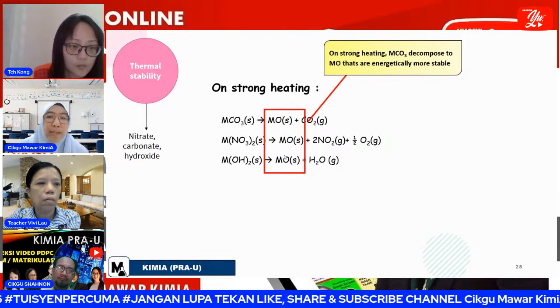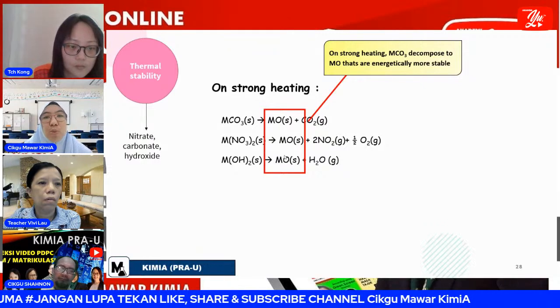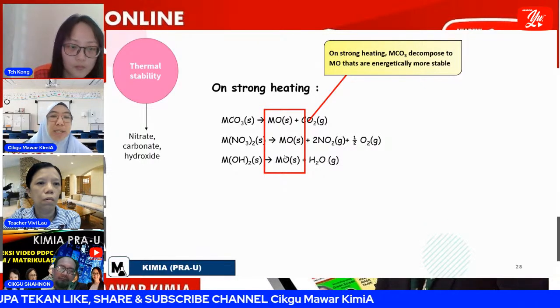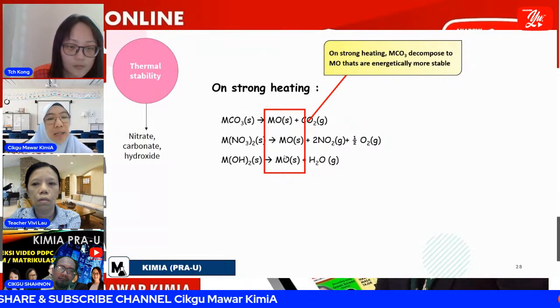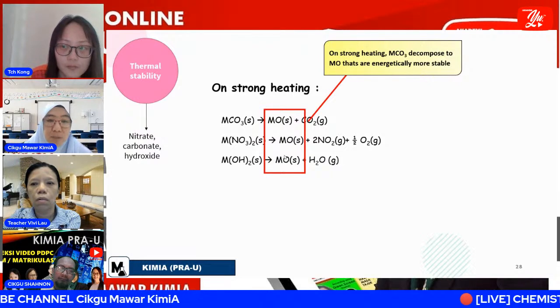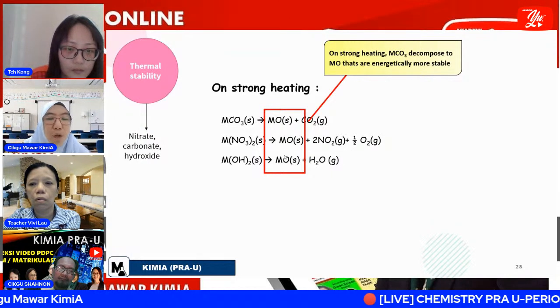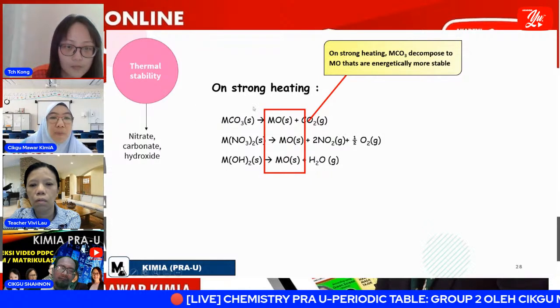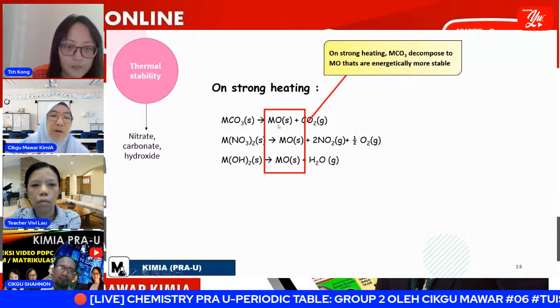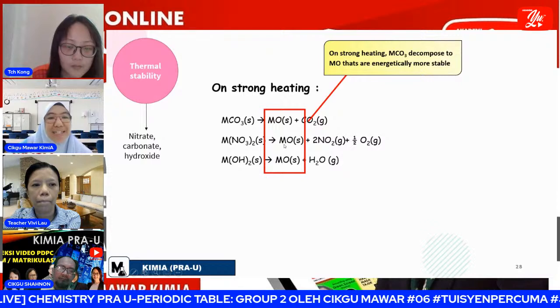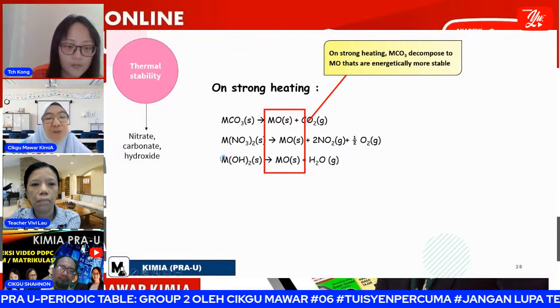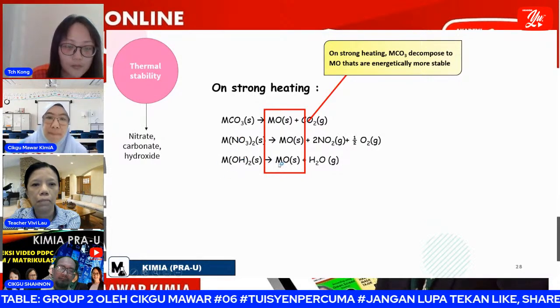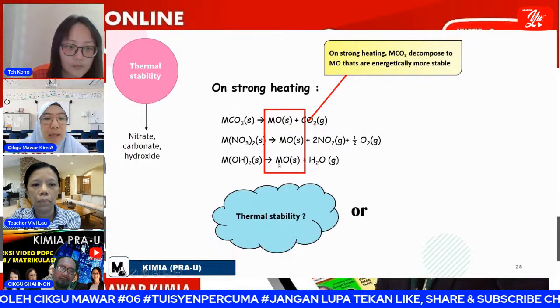If A plus B forms C, which one is energetically stable? For sure it is C, which occurs exothermically. So the product is the most stable one. So magnesium oxide, beryllium oxide or calcium oxide is more stable than its nitrate compound and its hydroxide compound.